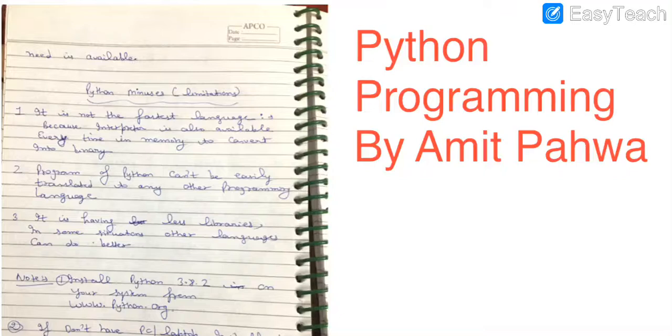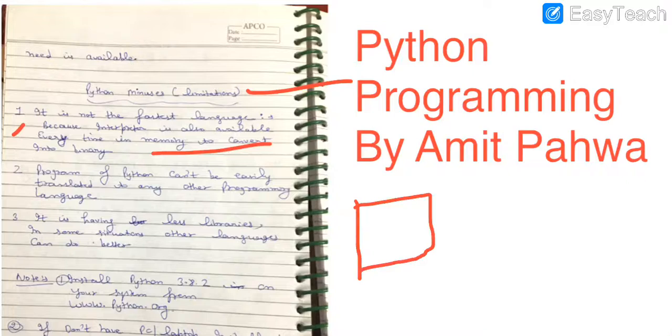Now after advantages, let us discuss some of the limitations or minuses of Python programming. Very first, it is not the fastest language because we are using the concept of an interpreter here. Every time you run a program in Python, the interpreter is also available in the memory, and every computer system has a predefined RAM. RAM stands for random access memory.